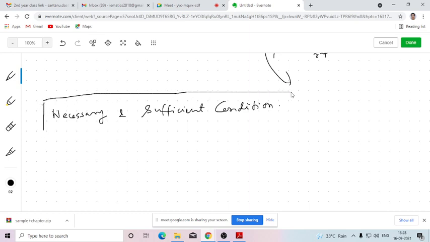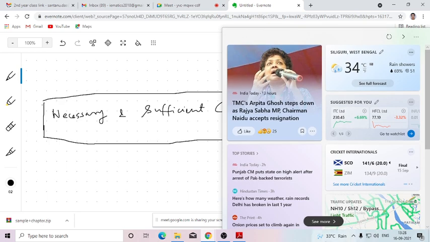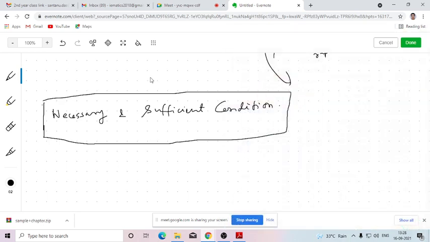I know that in first year there was one theorem where you should have heard this. So do you know what is the necessary and sufficient condition? Have you heard this thing? Have you heard it but right now you have forgotten, or you didn't hear this? Should I tell once more with an example? No, sir. Okay.